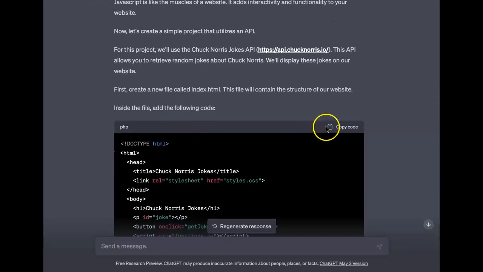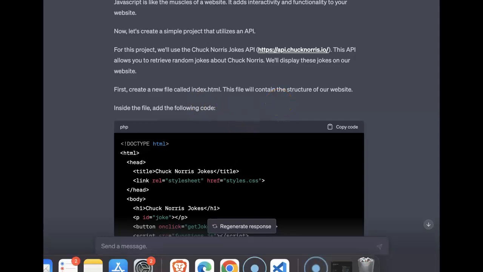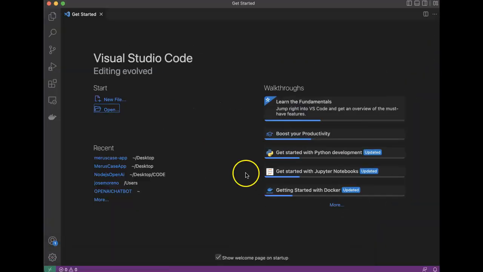So we got to copy this code, and we're creating a file called index.html. Again, it didn't tell us where to create this file, but let's just go along with it. I have a code editor. It also didn't mention a code editor, but there's different code editors out there. A code editor allows you to create a file, open a folder with files, make changes to those files. Visual Studio Code is a code editor among many. You can look online for code editors or IDEs, integrated development environments. We are already going beyond ChatGPT.